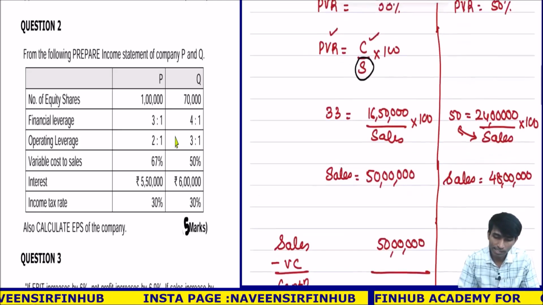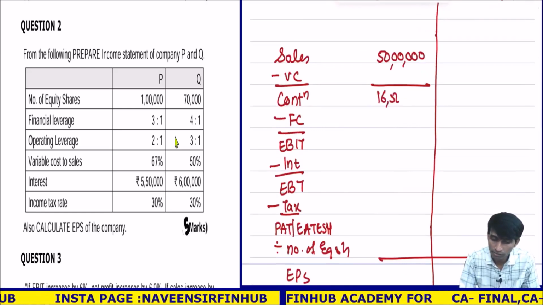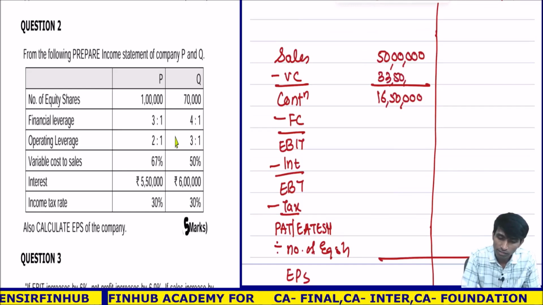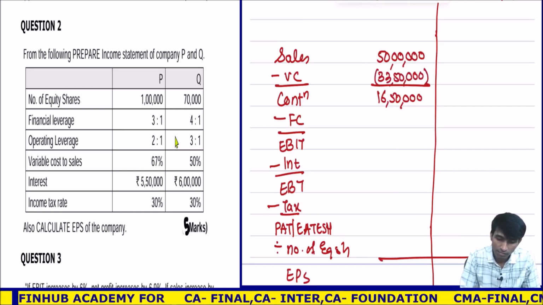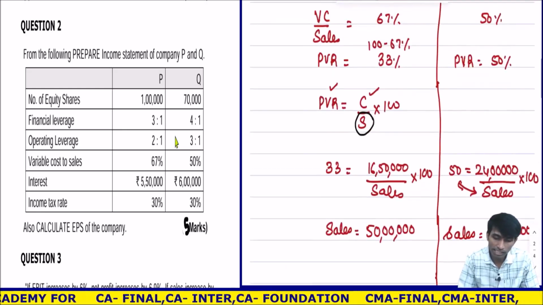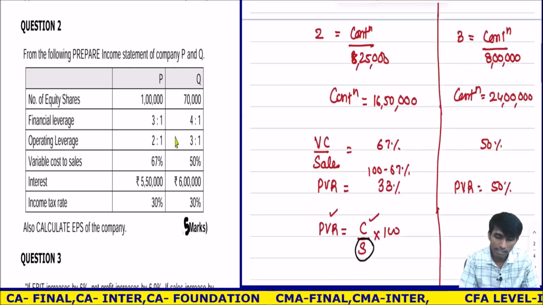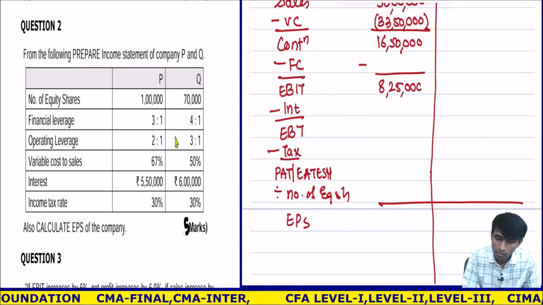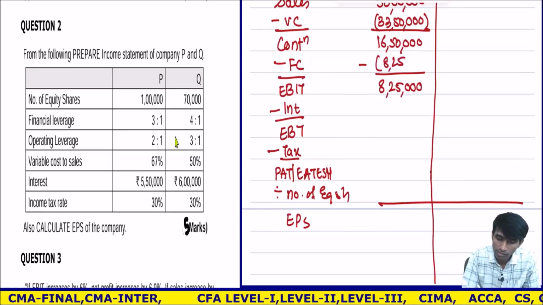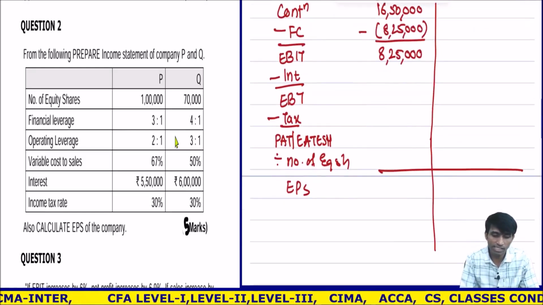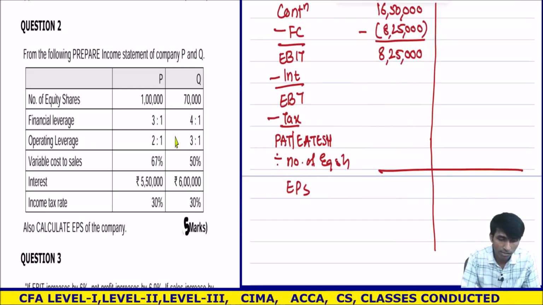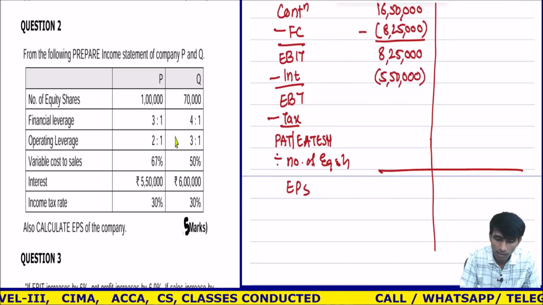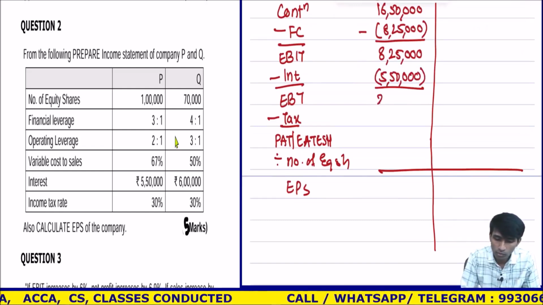Contribution is how much? 16,50,000. So the difference of 50 lakhs and 16,50,000 is what? Variable cost, 33,50,000. Correct? Fixed cost I don't know, but EBIT I know. EBIT was 8,25,000. So the difference is 8,25,000, same. 16,50,000 minus 8,25,000 is 8,25,000. Interest was how much? 5,50,000. On the left hand side you can check in the paper. How much you'll get?